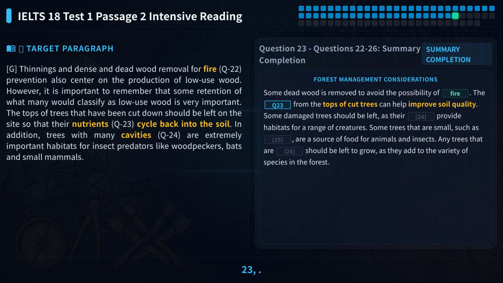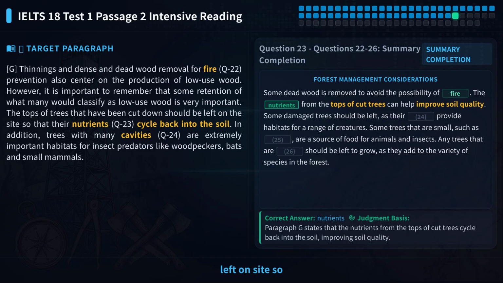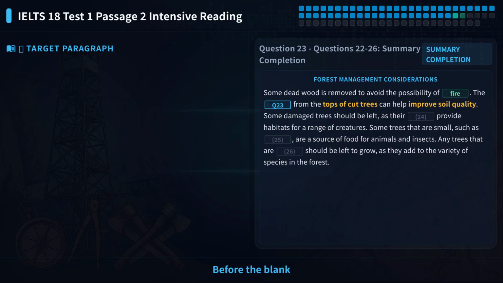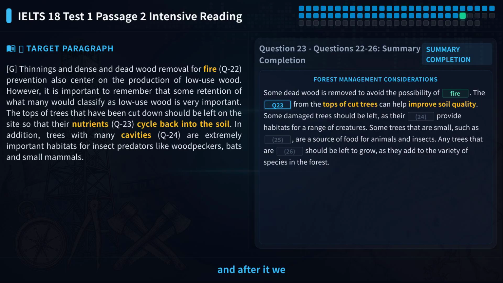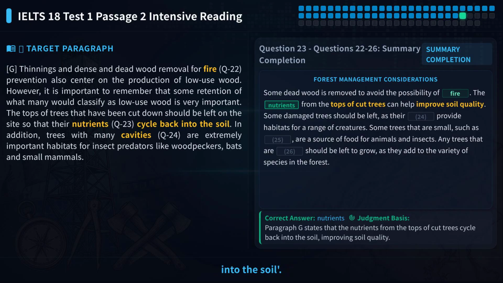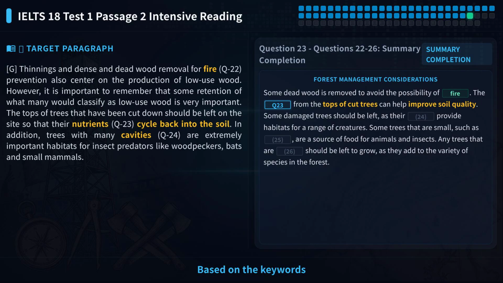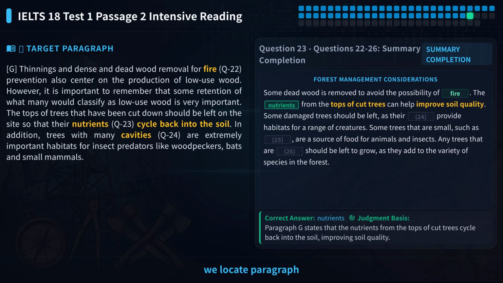Let's look at question 23. The question says, the tops of cut trees should be left on site so that their what can cycle back into the soil? Before the blank we have there, and after it we have cycle back into the soil. So we need a plural noun that can be recycled into the soil. Based on the keywords tops of trees cut down and cycle back into the soil, we locate paragraph G. There is a sentence that matches exactly.